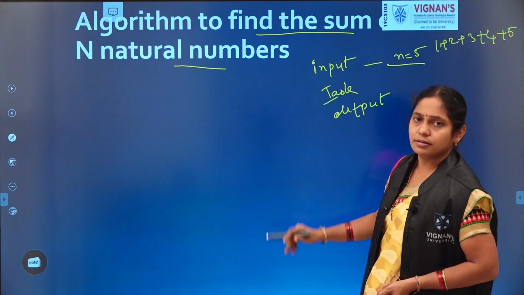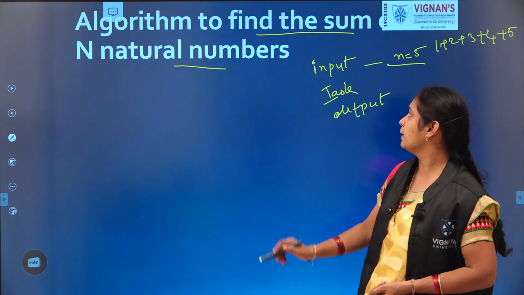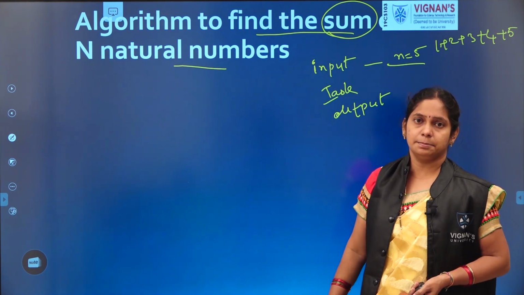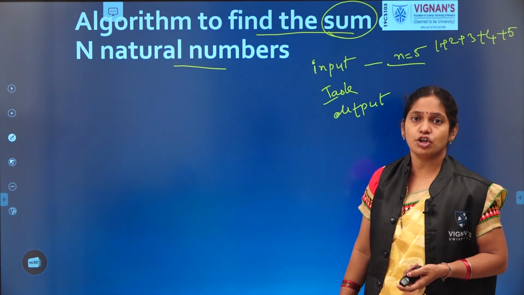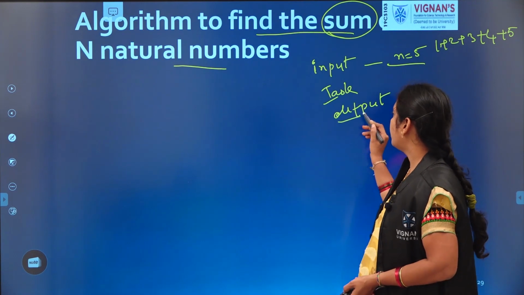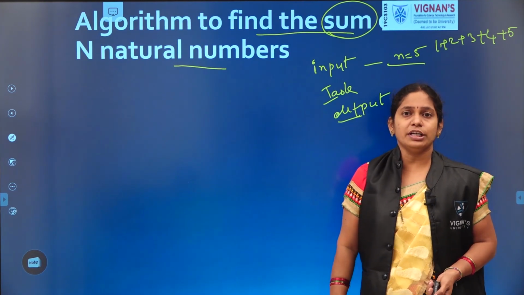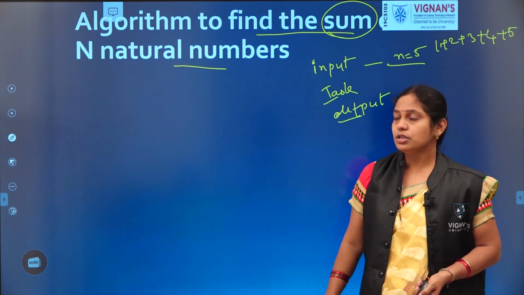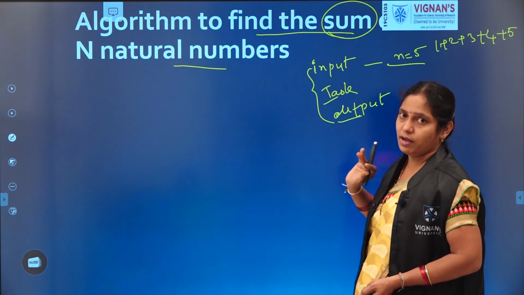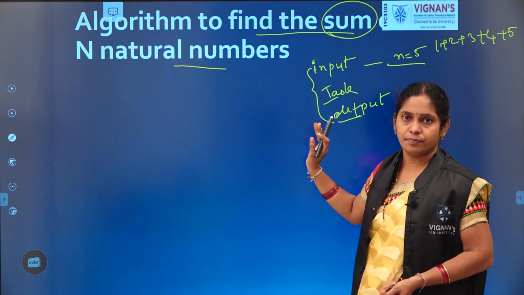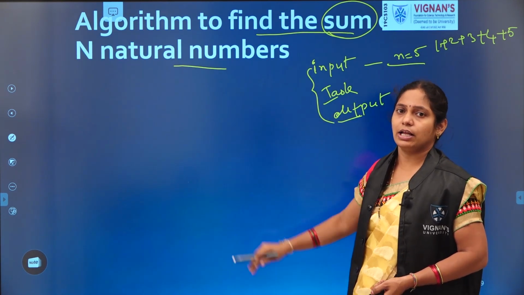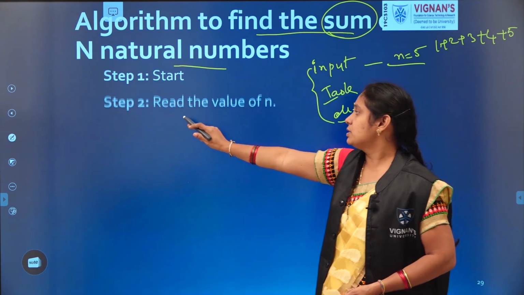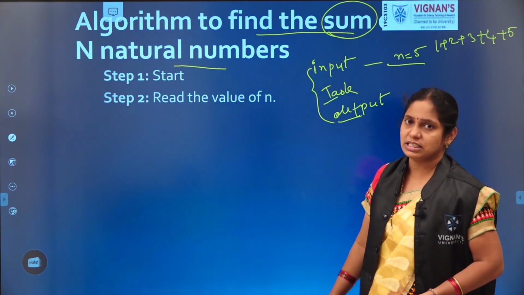Coming to the task. What is the task here? Sum, addition of those numbers. What is the output? What should it produce? The sum of those numbers, right? So, these are the requirements. Now we are very clear about the task. Start the algorithm. The first step is nothing but start, and then we come to the next step.